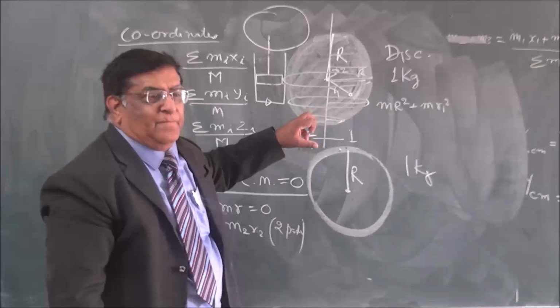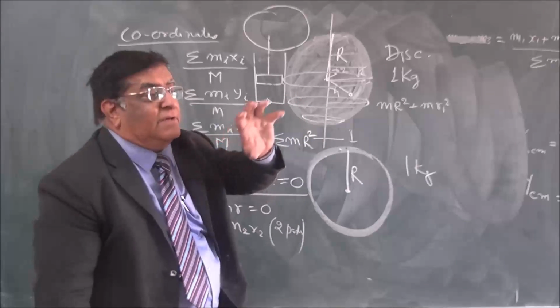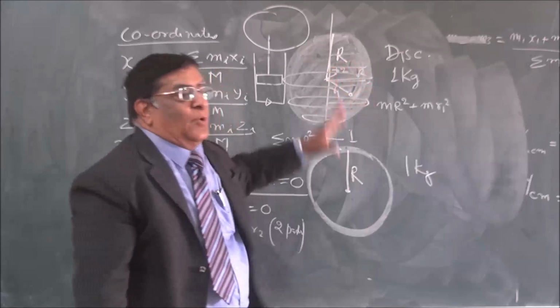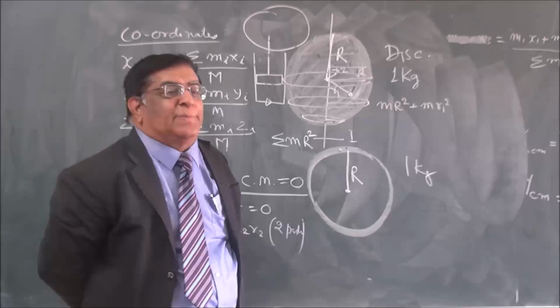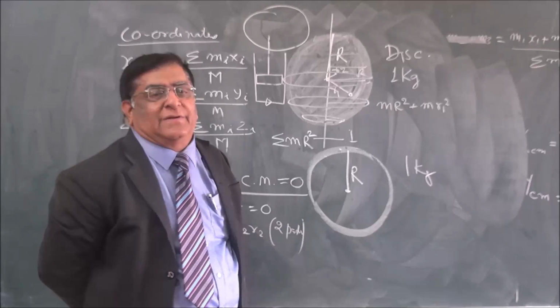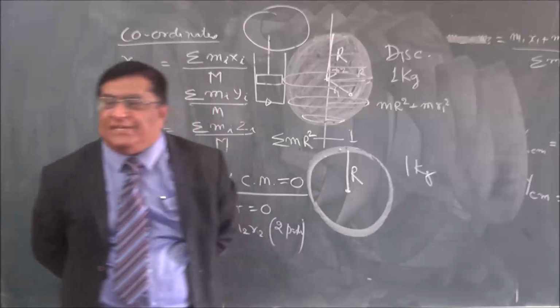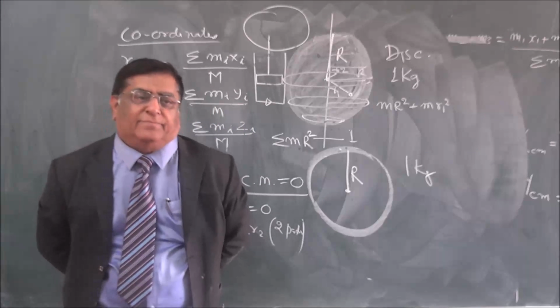This is one thing. Sphere. When we rotate a sphere, this radius is less, this radius is more. So it cannot be a plain m r square. So the formula for moment of inertia changes from shape to shape.